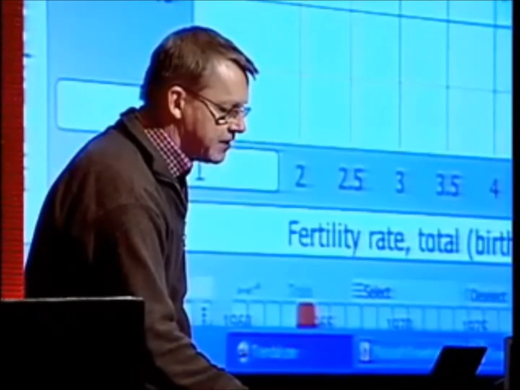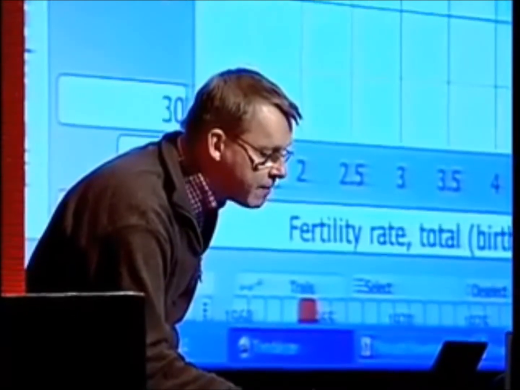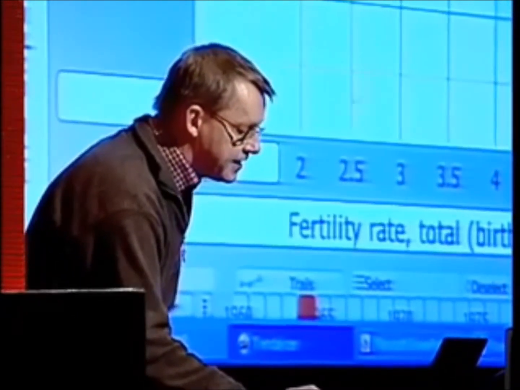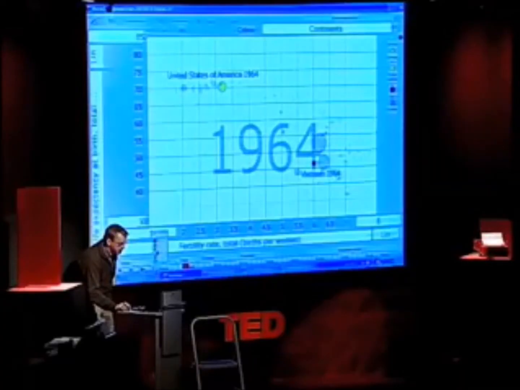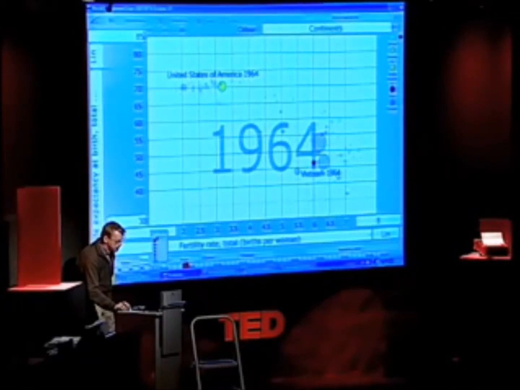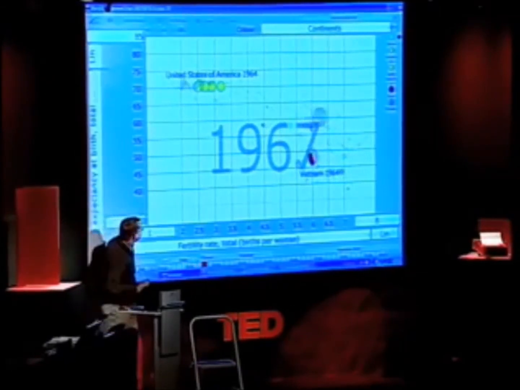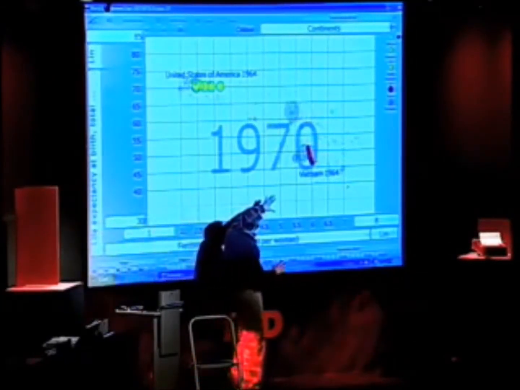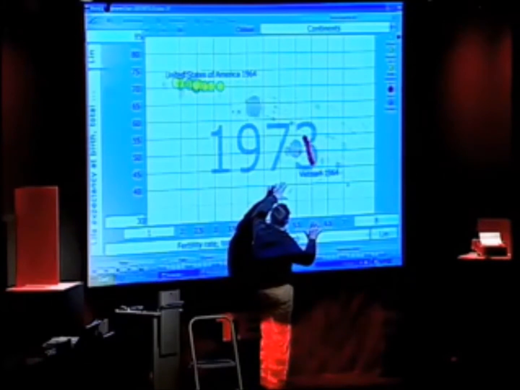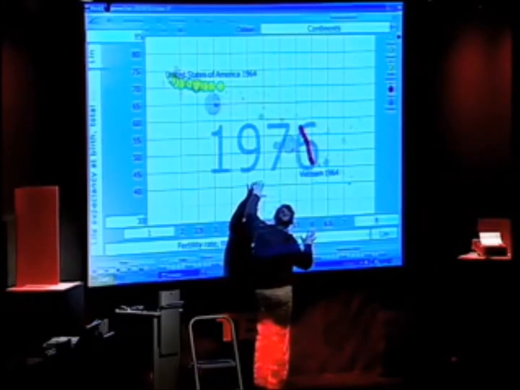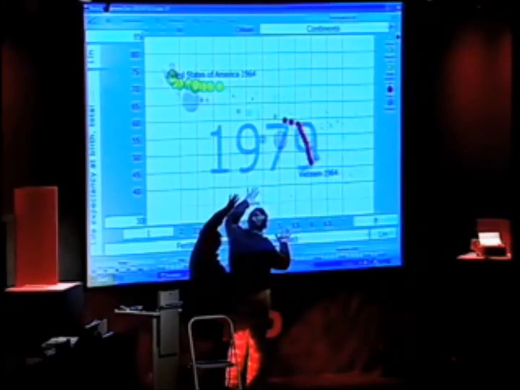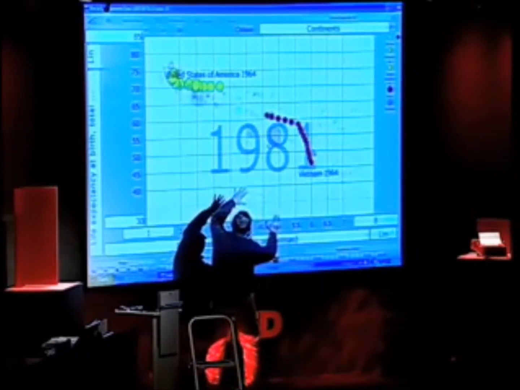Let me make a comparison directly between United States of America and Vietnam. 1964. America had small families and long life. Vietnam had large families and short lives. And this is what happens. The data during the war indicate that even with all the death, there was an improvement of life expectancy. By the end of the war, family planning started in Vietnam, and they went for smaller families.